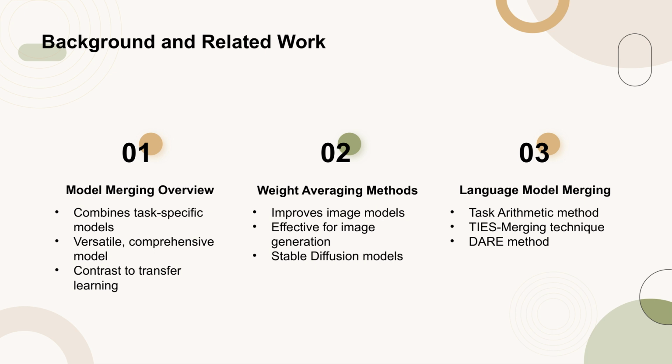In the realm of language models, new methods such as task arithmetic and TIES merging have been proposed to address the challenges of merging models, focusing on resolving parameter interference and improving performance. The DARE method further enhances these efforts by zeroing out small differences and amplifying significant ones. These advancements have been facilitated by open-source toolkits like MergeKit, which have democratized the process of model merging.